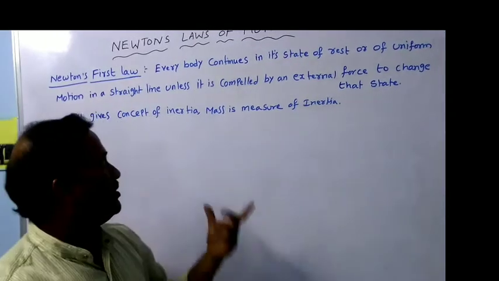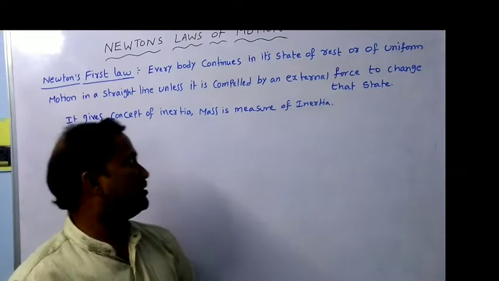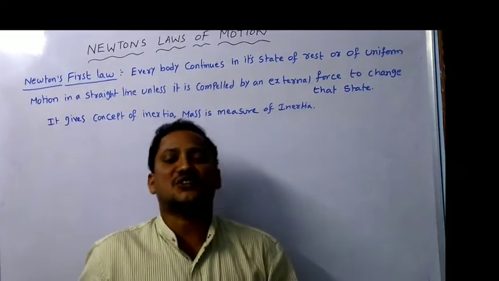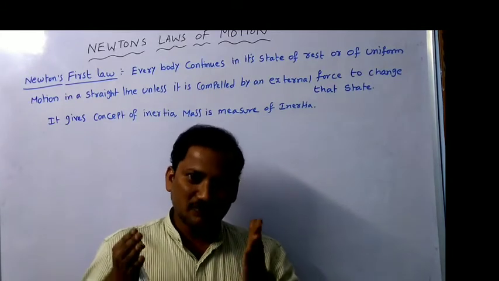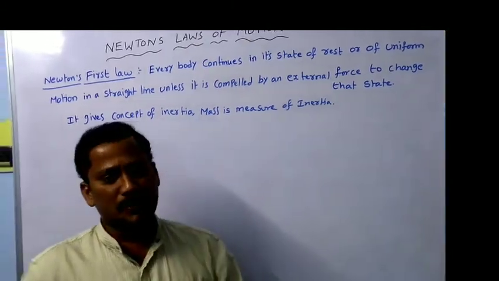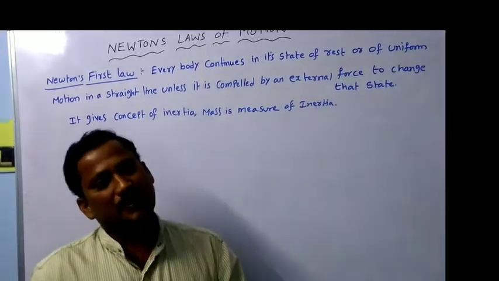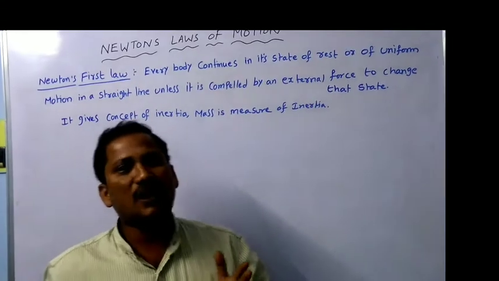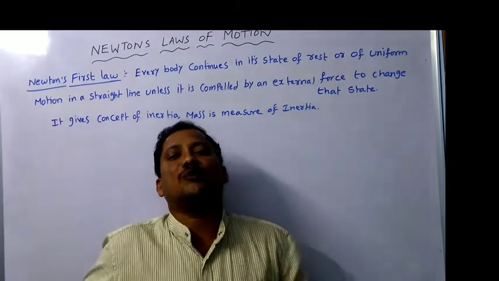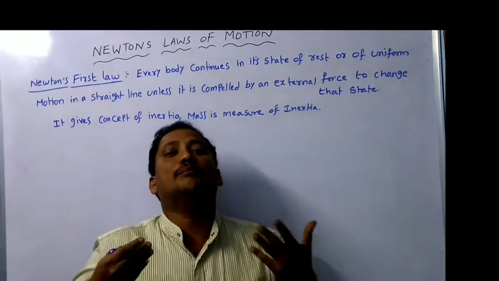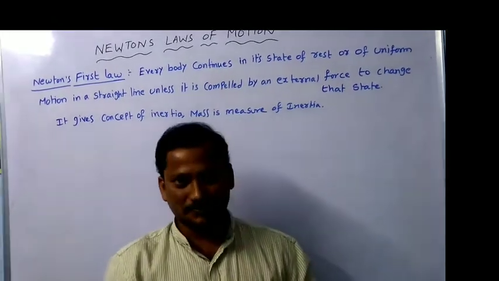Here, he also explained the concept of inertia. So how can you measure the inertia? For measuring inertia, mass is the measure of inertia, we can say. The best example: if a bus is full of passengers, that means a fully loaded bus, that means more mass, that means it will have more inertia, so it will move smoothly on a rough road.